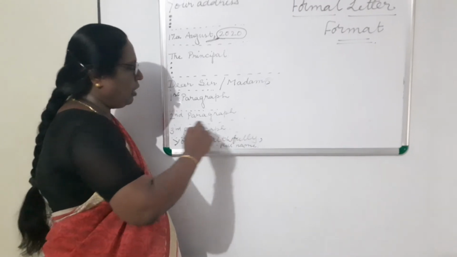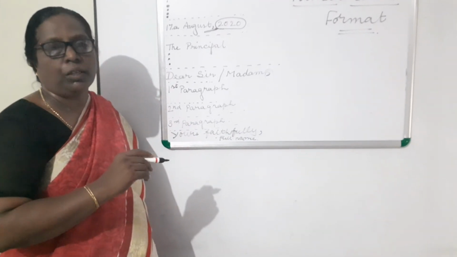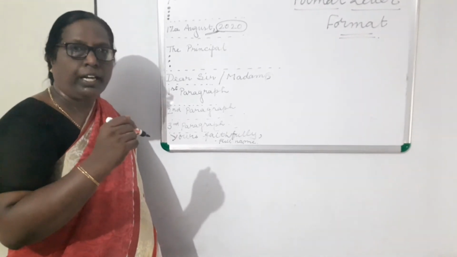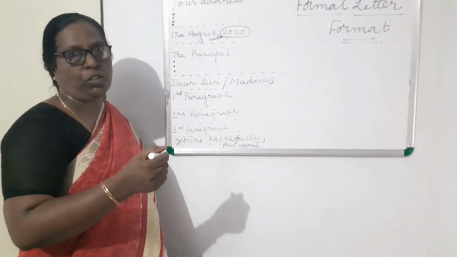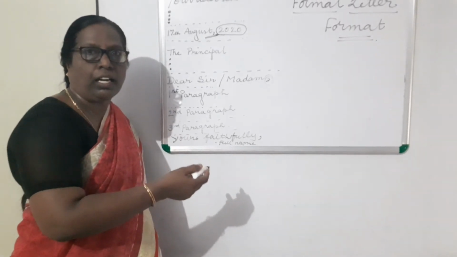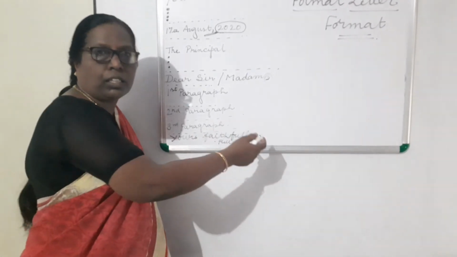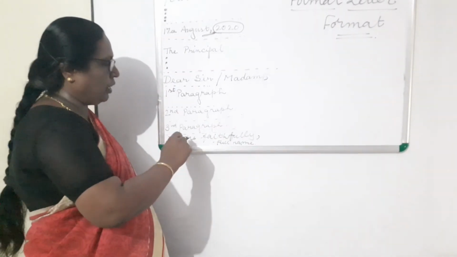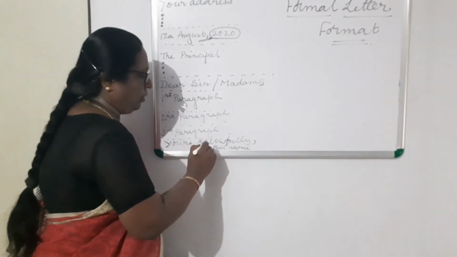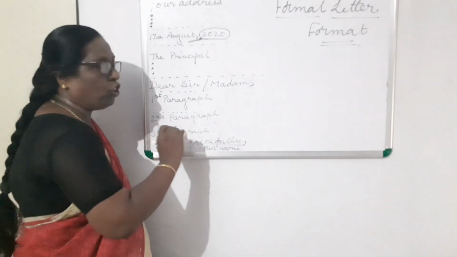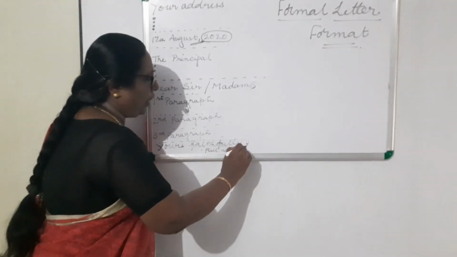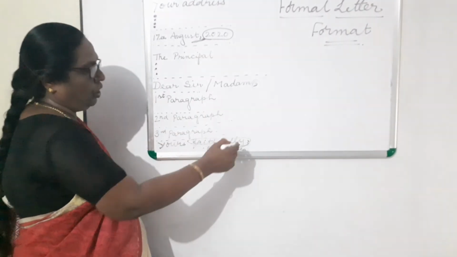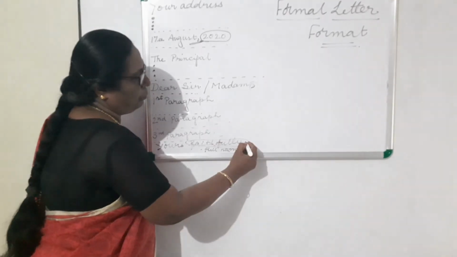And leave a line, third paragraph. Now come to the third paragraph. You should write again on a positive note. With a positive note you will end the letter. That should be in the third paragraph. And leave a line, and then you will write Yours faithfully. Keep it in your mind. Here no lovingly. Yours faithfully, then put a comma there. So 3 commas should be there in your letter. You should keep it in your mind.